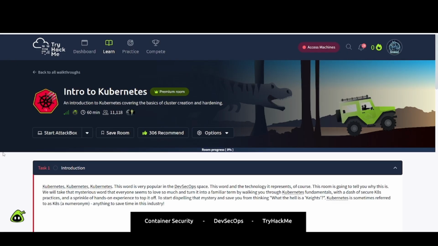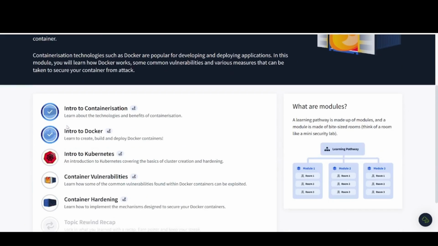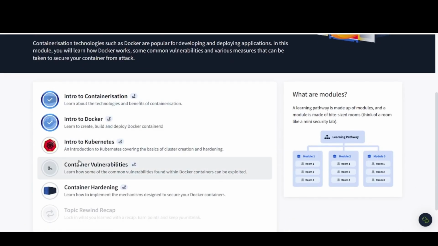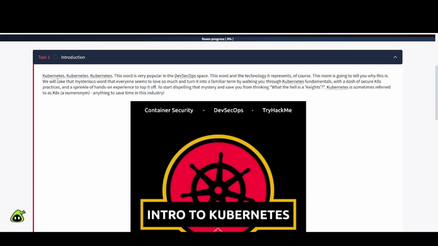Today's video, we are in TryHackMe. This is the intro to Kubernetes room, an introduction to Kubernetes covering the basics of cluster creation and hardening. So we are learning about this container security module here. So we'll eventually have all of these completed, and then eventually I'll have them all contained in one single video as well as separate videos. But anyway, let's flip back over here and take a look at the introduction.